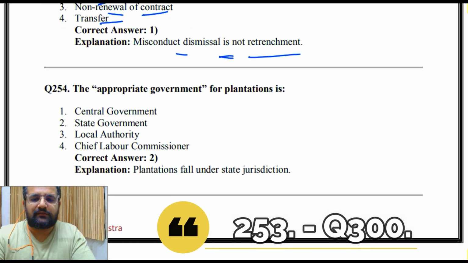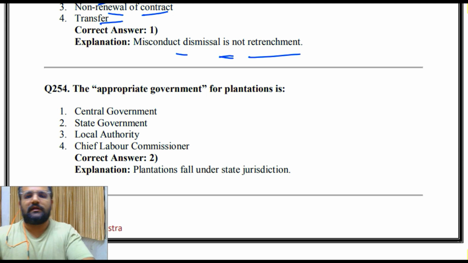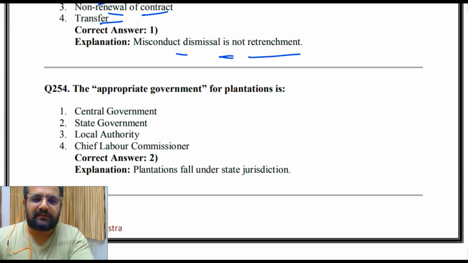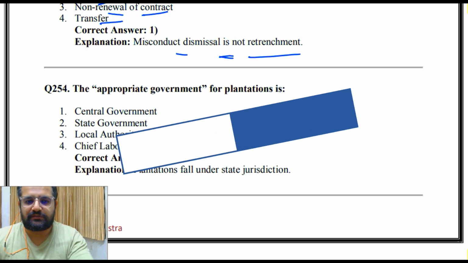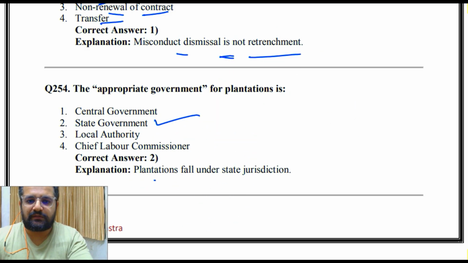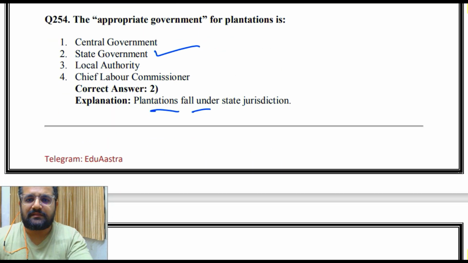So let's start with our 254th. The appropriate government for plantation is central government, state government, local authority, chief labor commissioner. So the answer is 2, that is state government. Plantation falls under state jurisdiction.